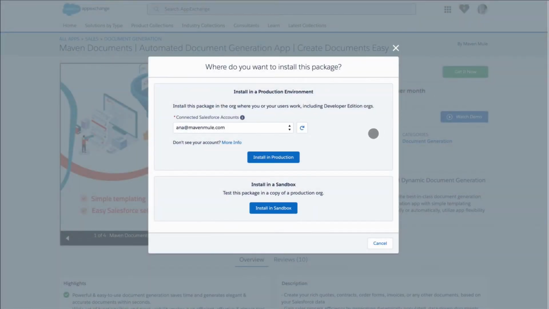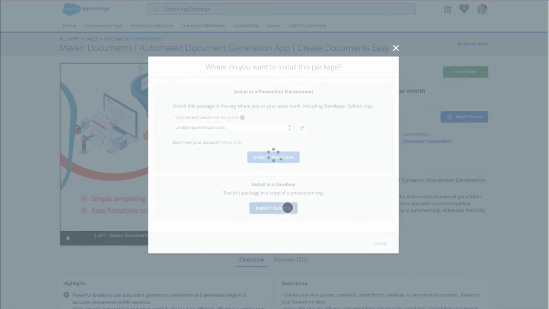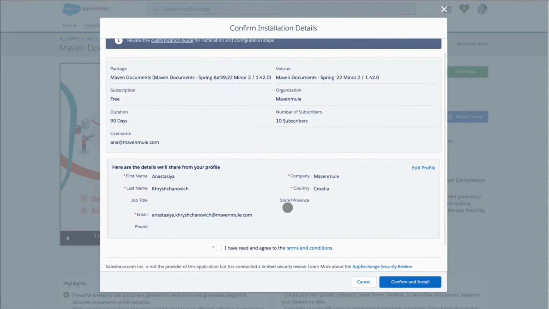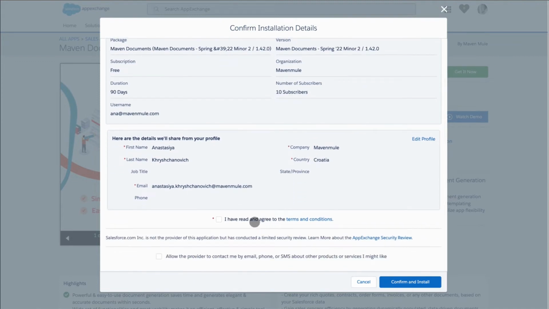After that, you'll be prompted to choose where to install Maven Documents, your production or sandbox org. We highly recommend testing in a sandbox instance before installing in your production org. After you select the environment, you need to read and accept terms and conditions and click Install.